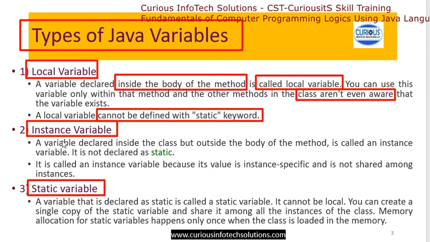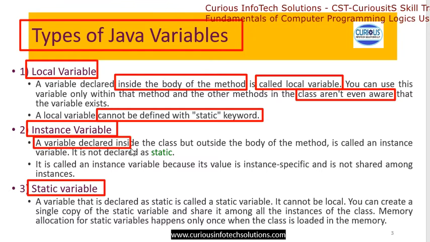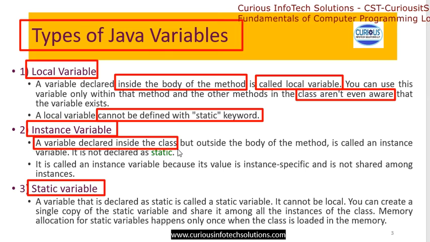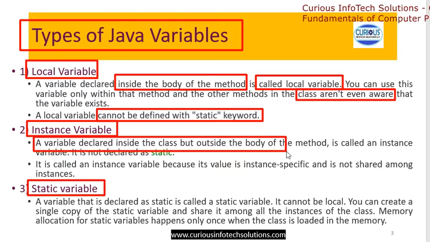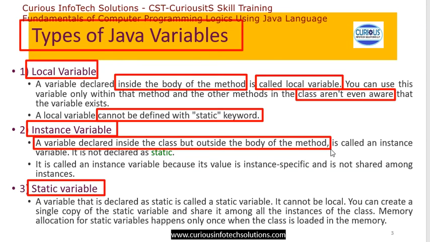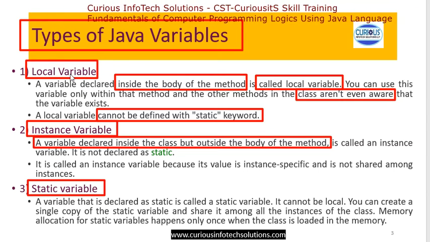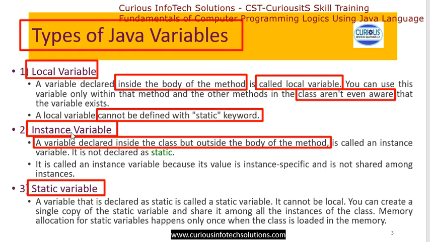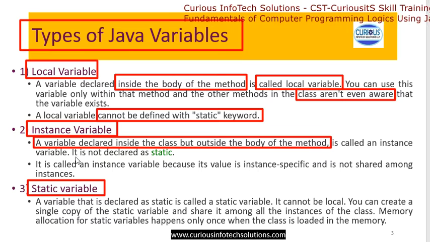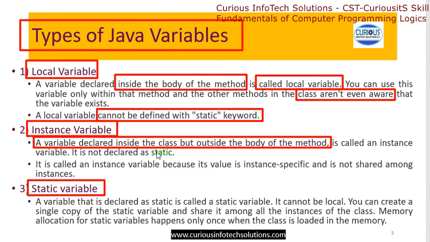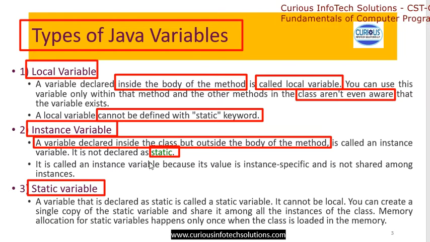Now instance variables are those that are declared inside the class but outside the body of the method. मेथड के अंदर नहीं करेंगे, बाहर करेंगे. अंदर करने से क्या होगा, लोकल बन जाएगा. तो बाहर करेंगे तो इंस्टेंस बन जाएगा. And this is called an instance variable. It is not declared as a static. इसको स्टैटिक जैसा डिक्लेयर नहीं कर सकते हैं.